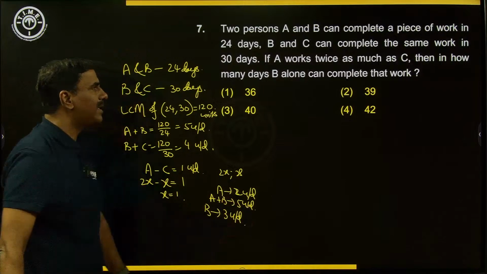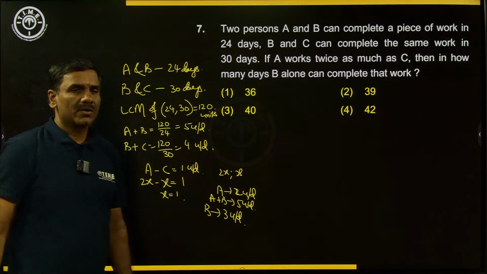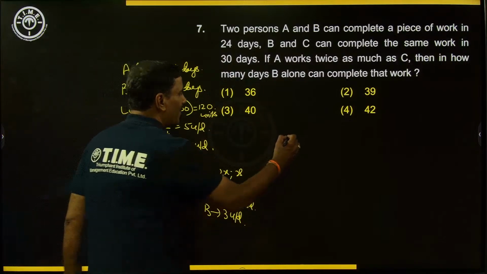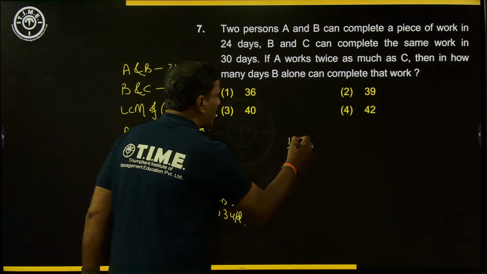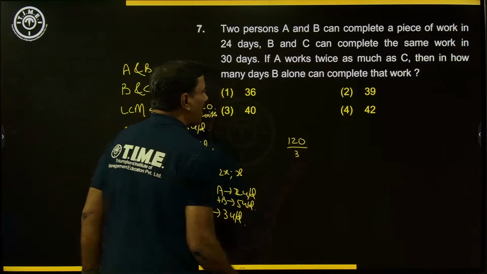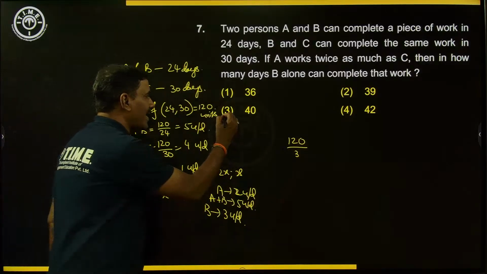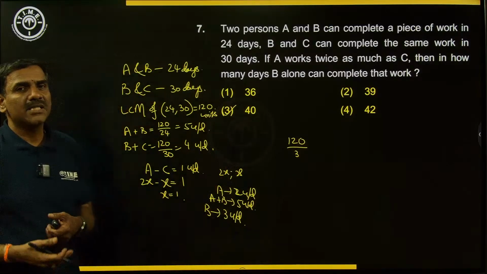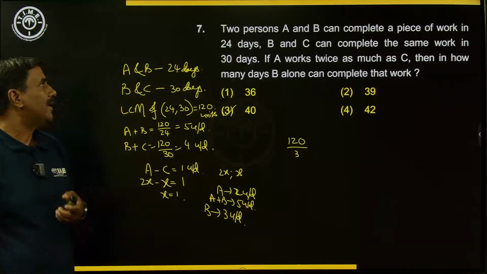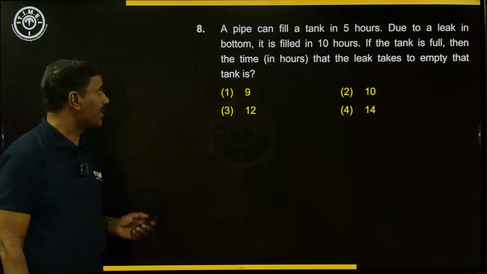Because the question asks how many days B alone will complete the work. So for the 120 units of work, if B completes 3 units per day, he will complete 120 by 3, the whole thing, in 40 days. Right? So that is the answer for this question, we can say. Let's move on to the next question.